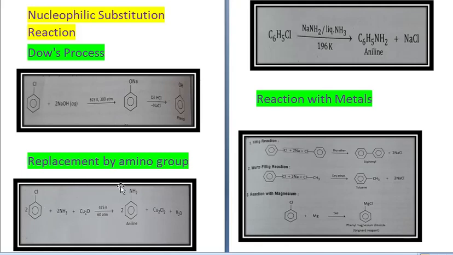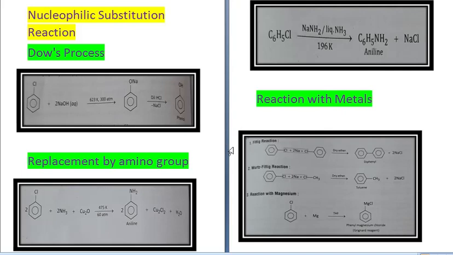Replacement by amino group. 2 molecules of chlorobenzene react with 2 ammonia and Cu2O at 475 Kelvin and 60 atmosphere pressure to give you 2 molecules of aniline plus Cu2Cl2 plus H2O. Similarly, chlorobenzene C6H5Cl in presence of NaNH2, sodium amide, and liquid ammonia at 196 Kelvin gives you aniline C6H5NH2 plus NaCl.